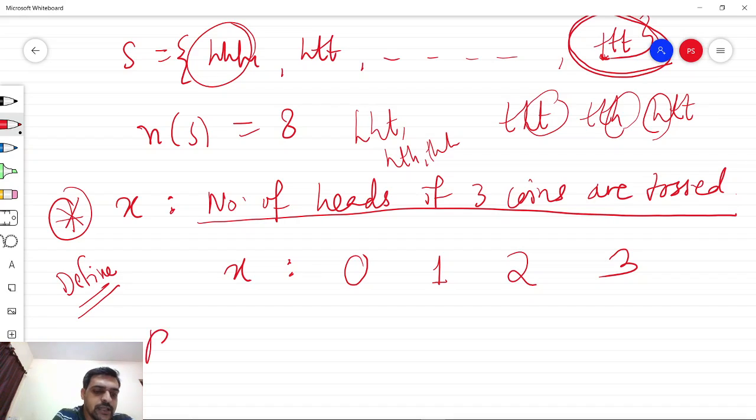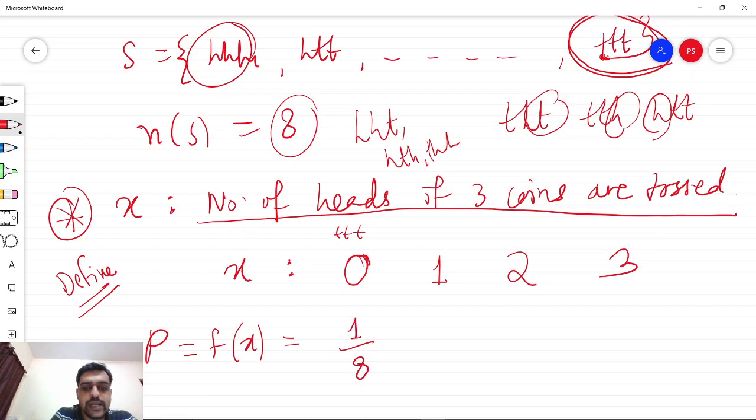Now we can assign a probability, which is f of x, the probability density function or the frequency function. This case belongs to the TTT form of outcome. So of these 8 outcomes, only one corresponds to TTT. So the probability for this is 1 by 8.